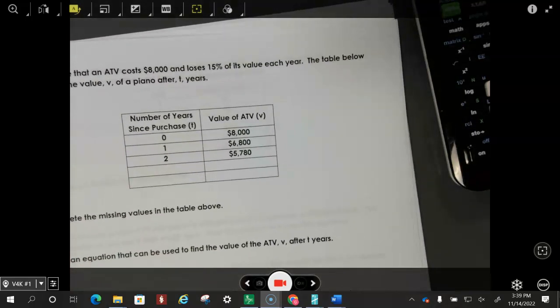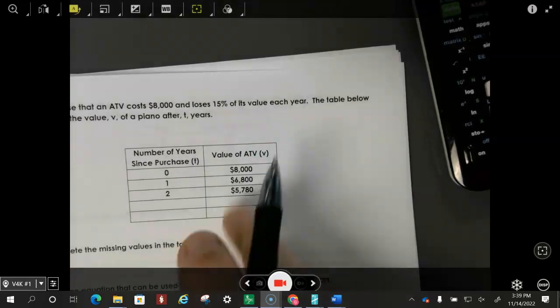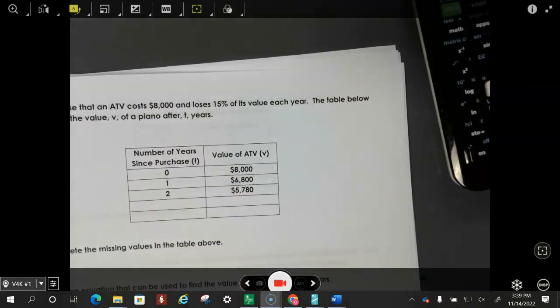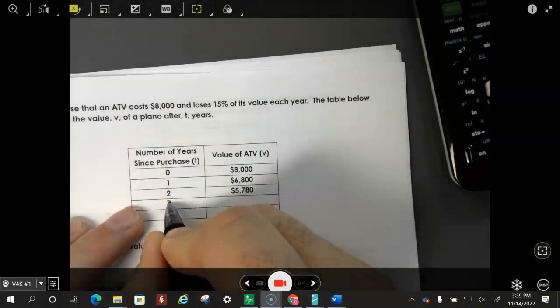Okay, got a few more. Suppose an ATV costs $8,000 and loses 15% of its value every year. And you can see here it asks you to complete the table. So let's complete the table up here, and let's see if we can do this.